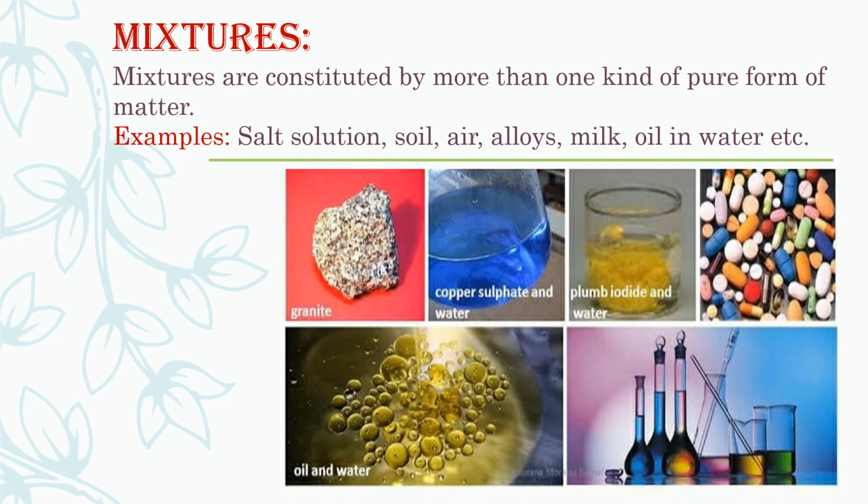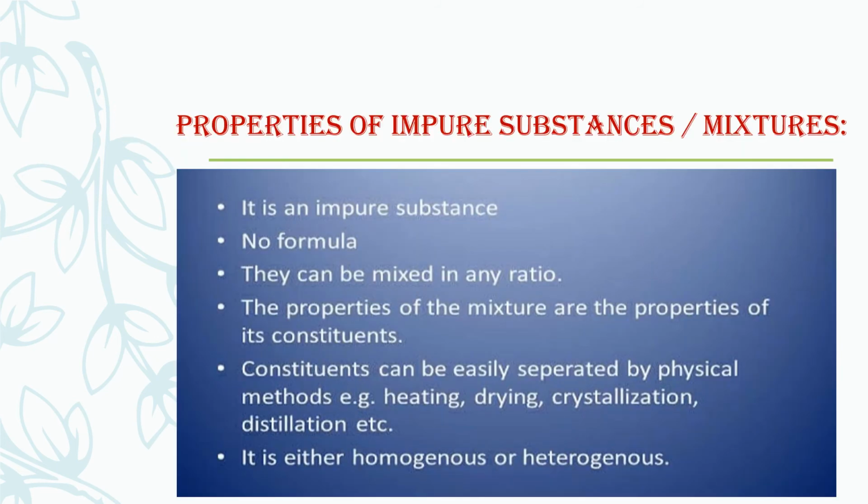So now let's discuss the properties of impure substances or mixtures. So first of all, it has no fixed formula, because we know it is made up of more than one kind of particles. Like oil and water, both combine together and form a mixture. They can be mixed in any ratio, meaning it is not fixed.